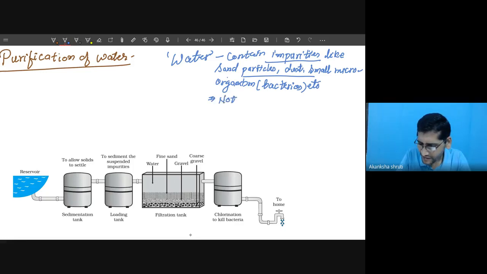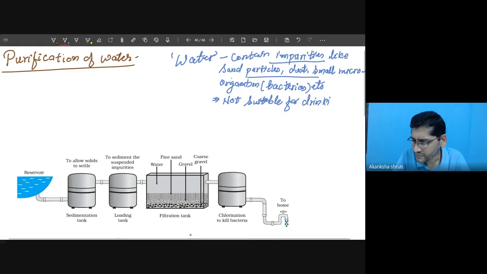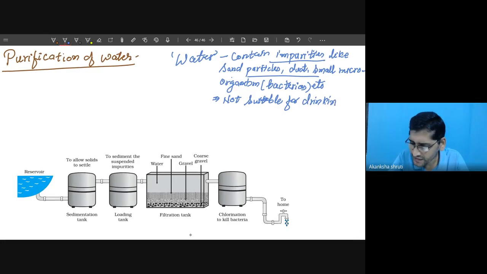Therefore, to make it useful for drinking, we need to remove these impurities. Removing these impurities is called purification.